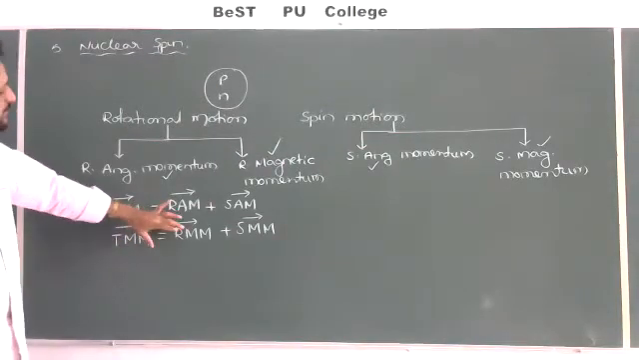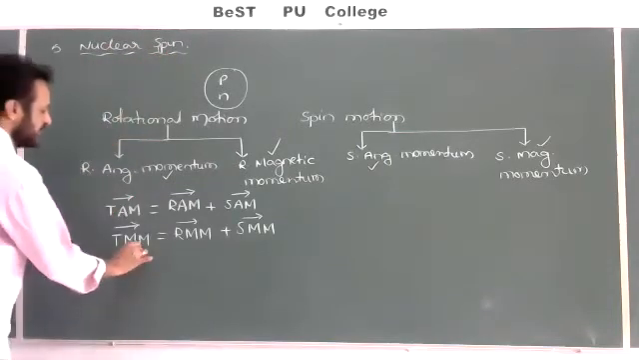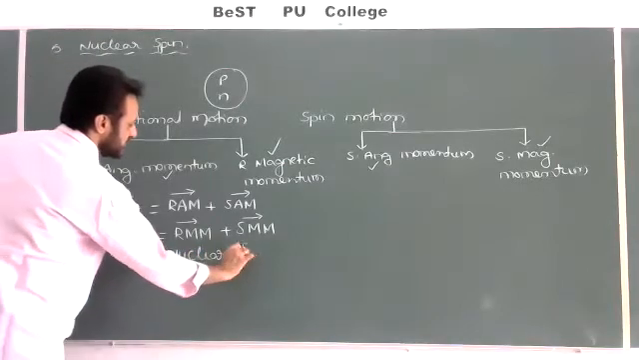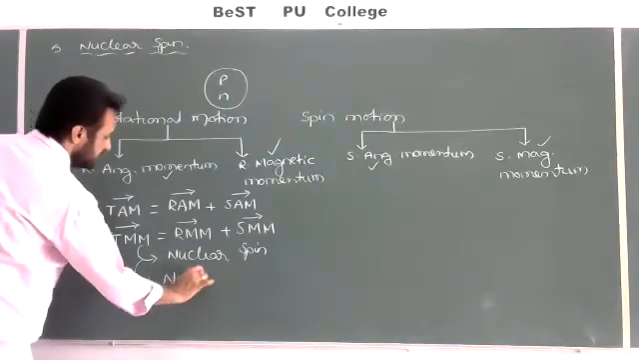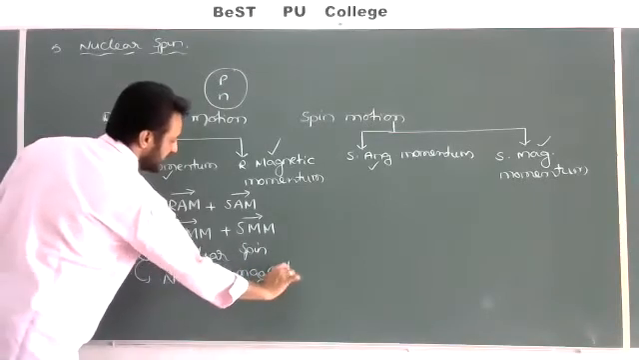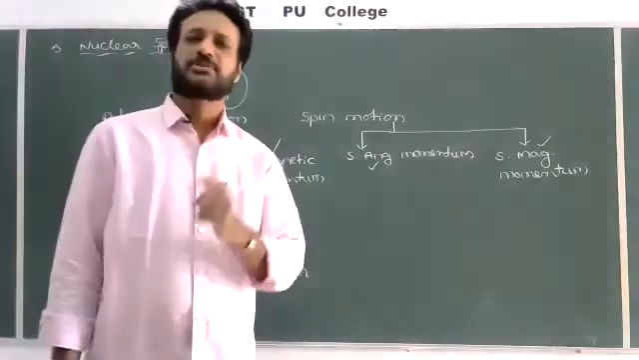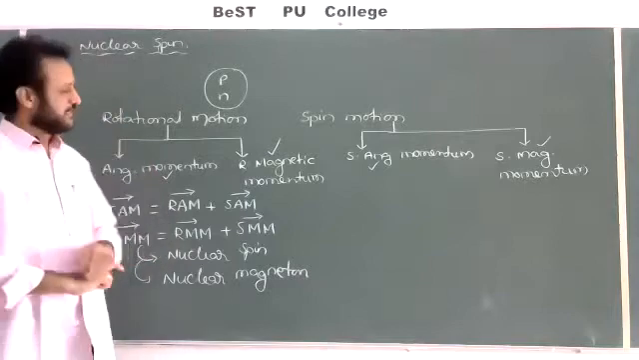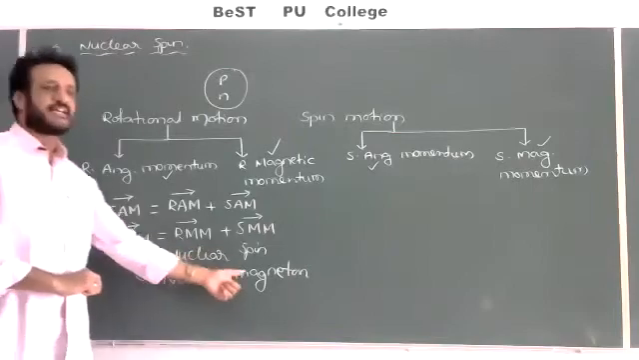This total magnetic momentum is nothing but nuclear spin of the nucleons, which is also called the nuclear magneton. Generally, the magnetic momentum of the electron is called Bohr's magneton, whereas the magnetic momentum of the nucleons is called the nuclear magneton.